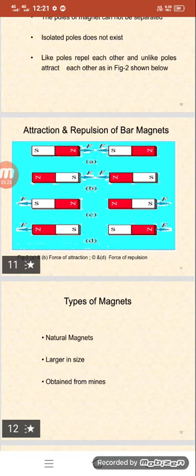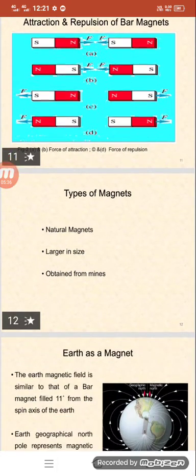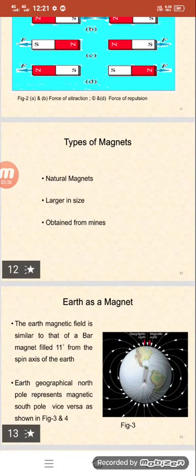Okay, natural magnets exist naturally and are larger. They vary depending upon size and are obtained from mines. So these are some different types of magnets. Now we are going to discuss Earth as a magnet.